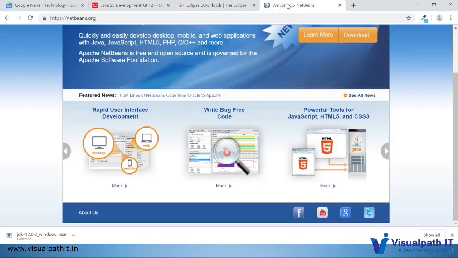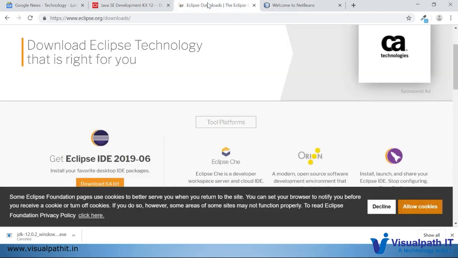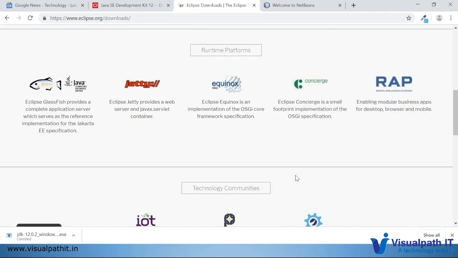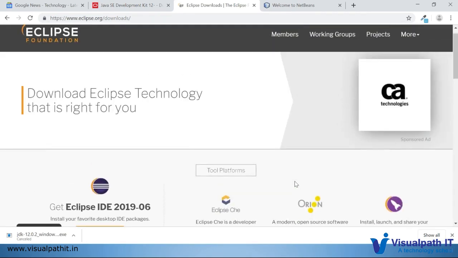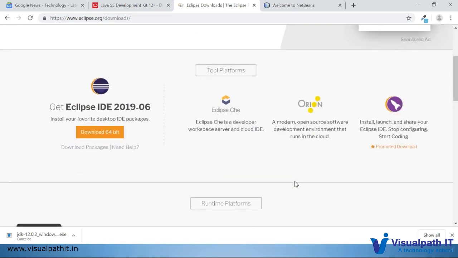So there are different IDEs. A lot of people are using NetBeans, and Eclipse I prefer to use. A lot of tools came on top of Eclipse, and it is very popular in IT.